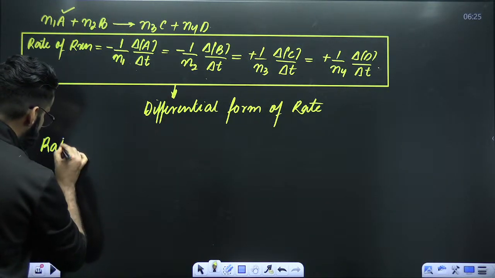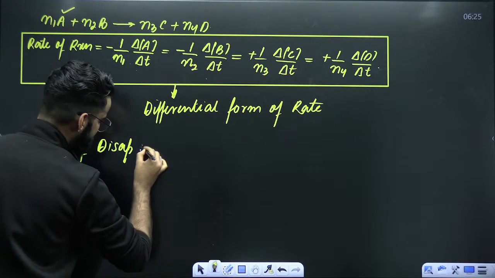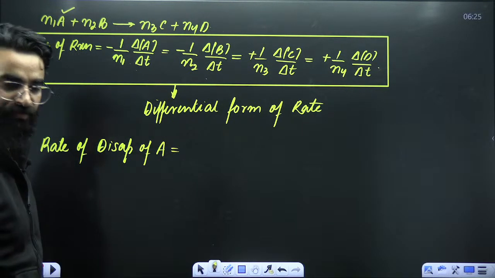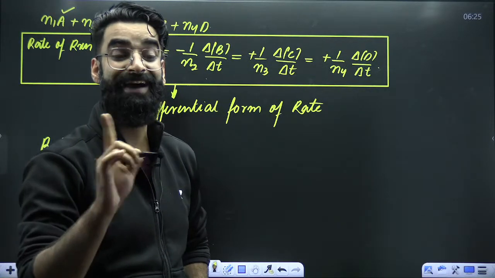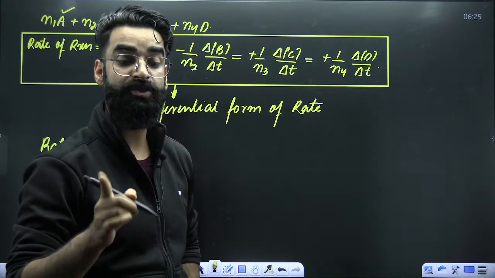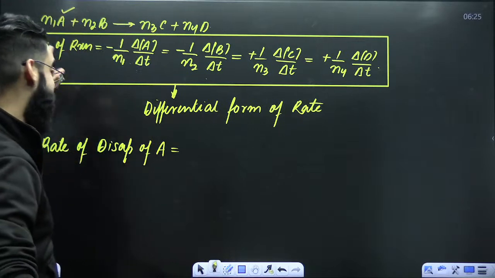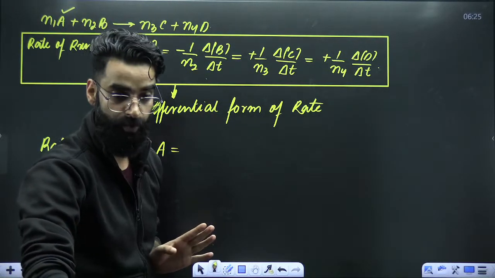If I write rate of disappearance of A, how am I going to write it? Whenever we write the rate of disappearance or rate of appearance, we are not supposed to divide with the stoichiometric coefficient. But when you want to write the rate of reaction, at that point you have to divide with the stoichiometric coefficient.